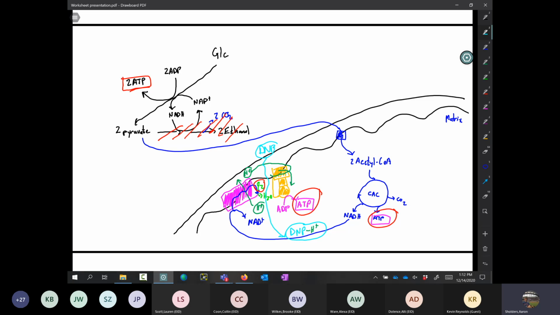And it's this type of stuff that you're going to have to be able to do on the exam, right? So I've gotten several emails in the last couple of days saying, what should we know about the citric acid cycle, or what should we know about the electron transport chain, these types of questions. And my response has been the same. Well, you're going to want to know enough to solve problems like this, okay?